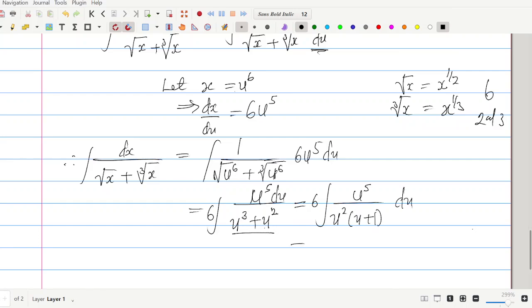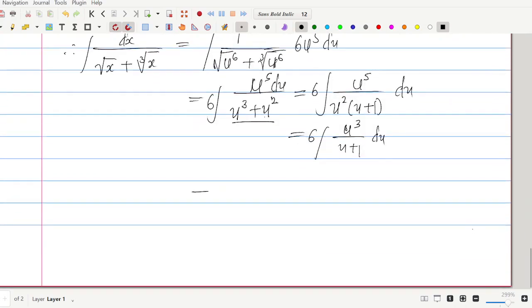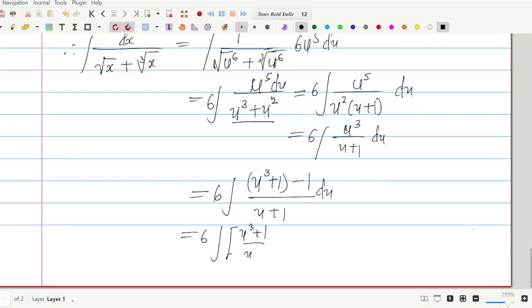Then on division, we have it as 6 integral of u to the power of 3 over u plus 1 du. All right? Now, this can be written as 6 integral of u to the power of 3 plus 1 minus 1 over u plus 1, then du. All right? So we have that as a result. Then this divided, we have this as u to the power of 3 plus 1 over u plus 1 minus 1 over u plus 1 du. Hope you can see that.